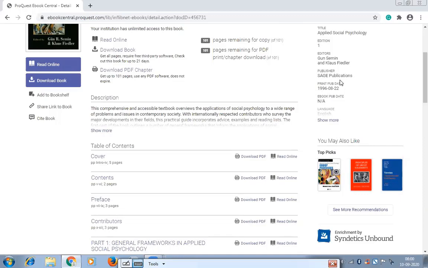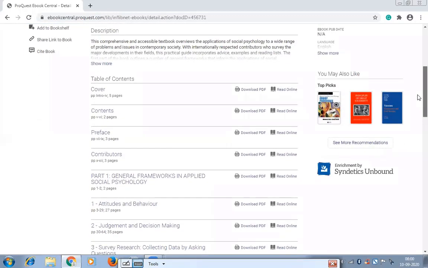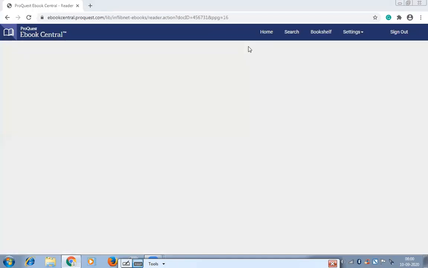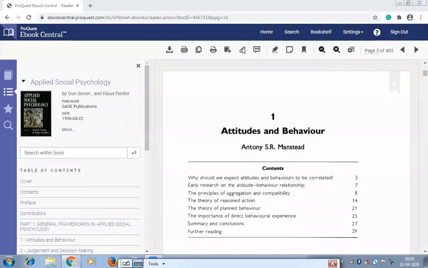All details are given here. This book is published by Sage, and Sage is a very well-known publisher in academics. This is the table of contents of the book and these are the chapters. If you click on a chapter, it will open the chapter in PDF form and from there you can download this chapter.